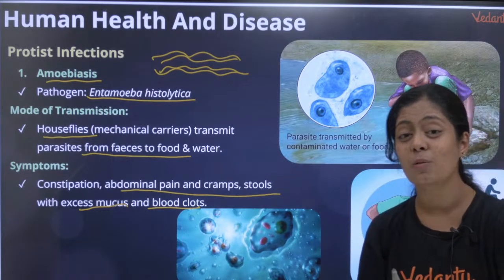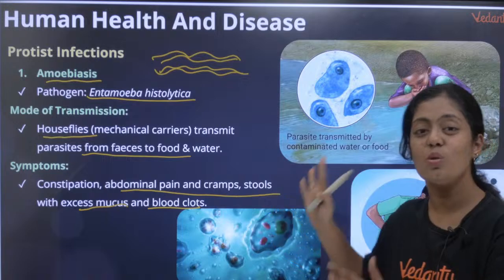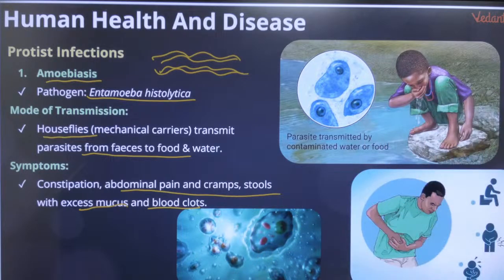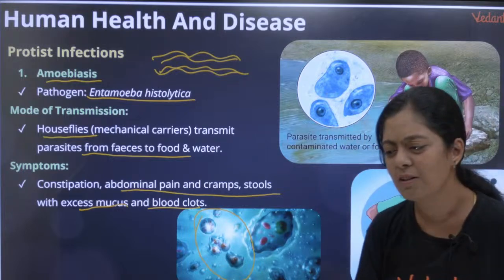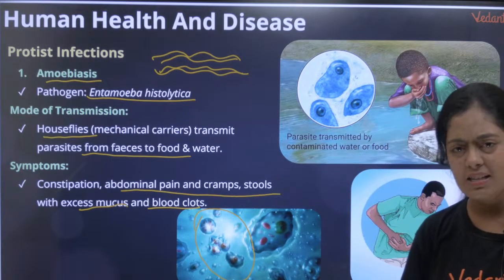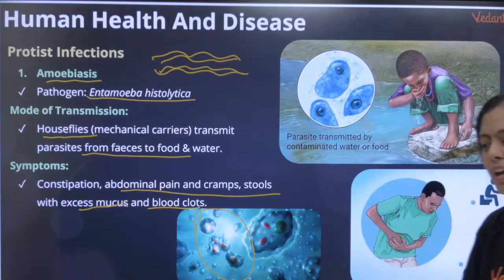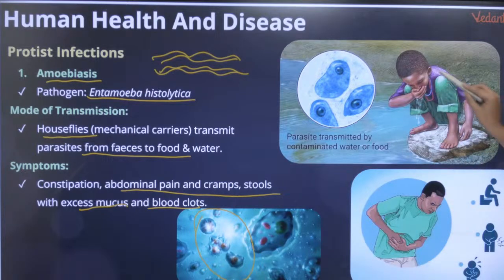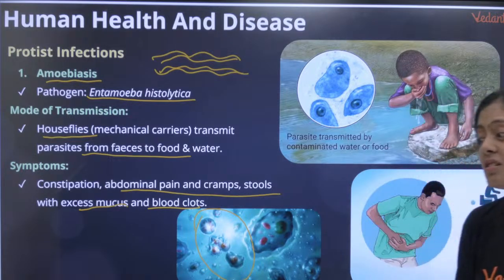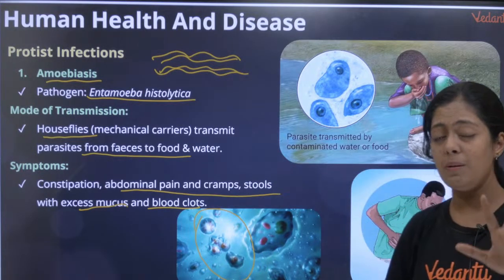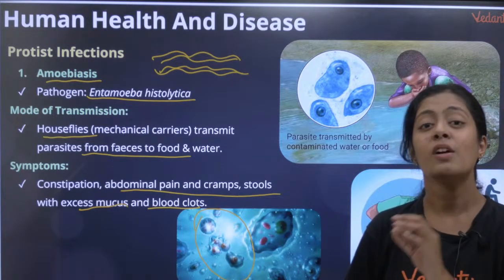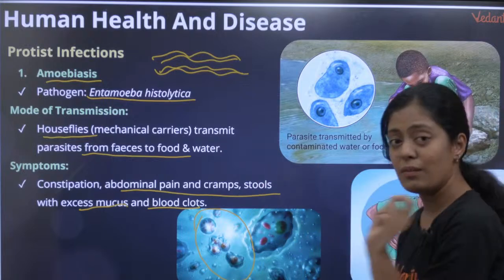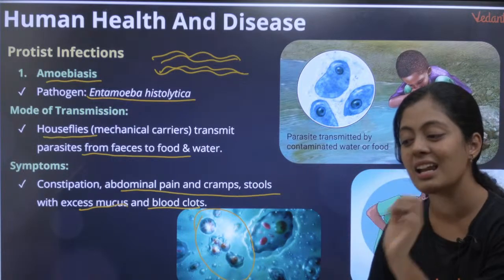It usually occurs in small children. Children of one, two, three years of age are very very prone to this disease. This is how the pathogen looks. Is it a prokaryote or eukaryote? Let me see who will tell me. Is Entamoeba histolytica a prokaryote or a eukaryote? Anyone? Look, by eating and drinking contaminated food and water you can get this disease. Severe abdominal pain, not a little pain, it will be very very severe. The child cannot even say what is happening to them. So they take a fecal test, take the fecal matter for testing and check whether the pathogen is there.